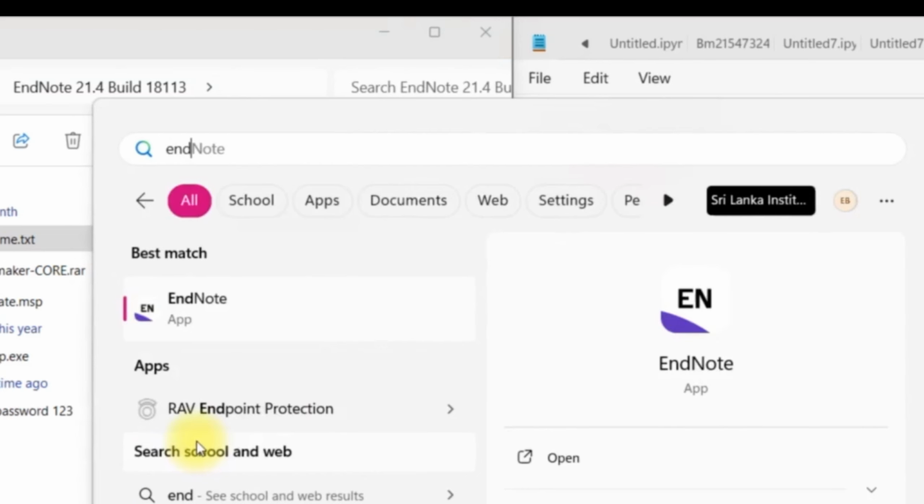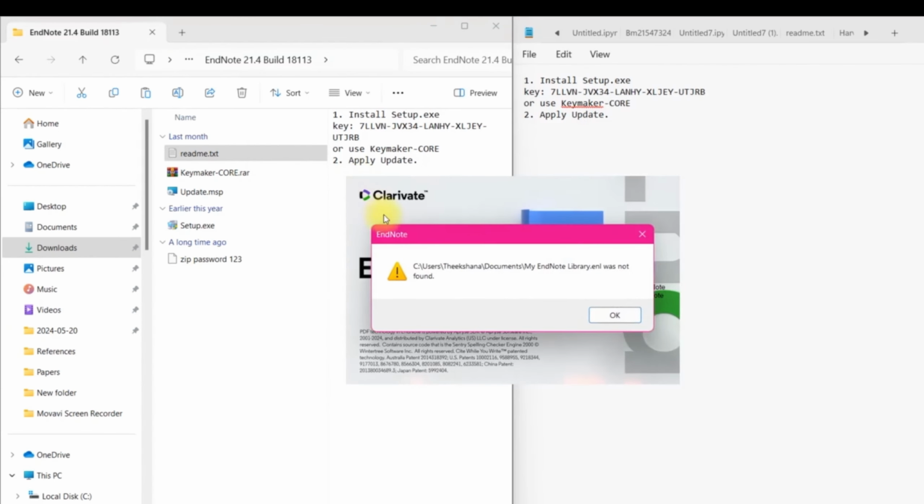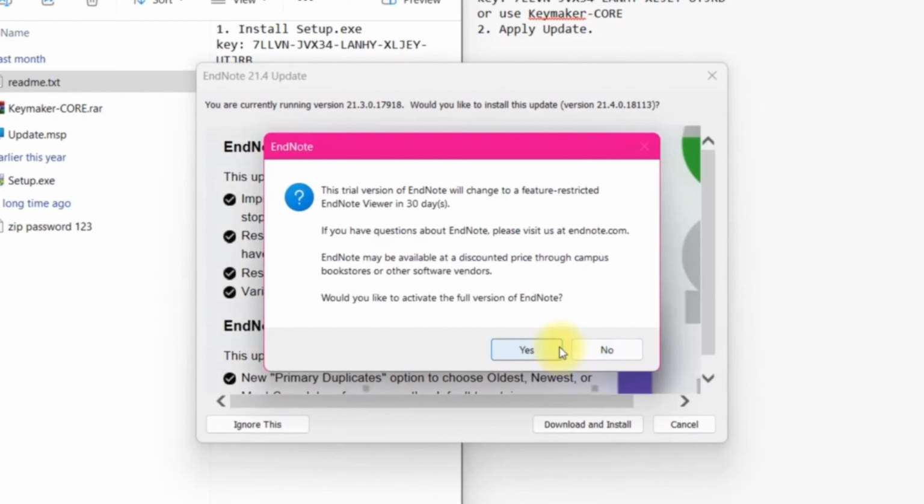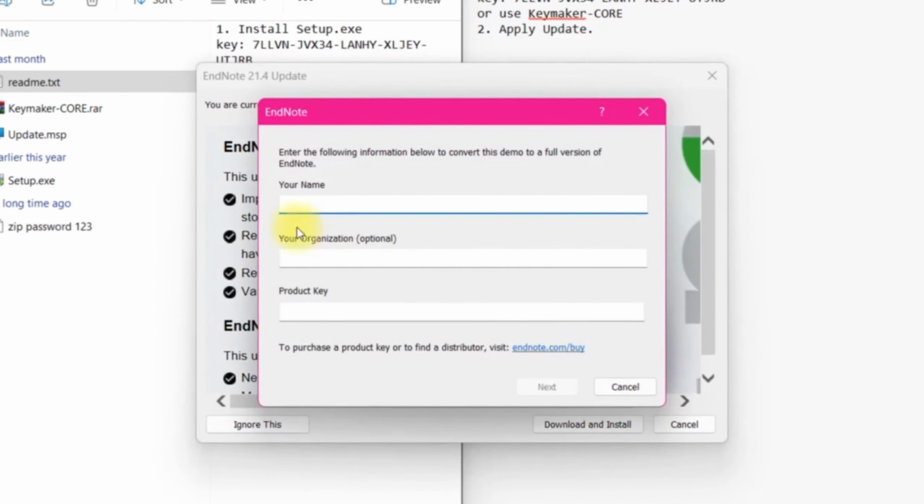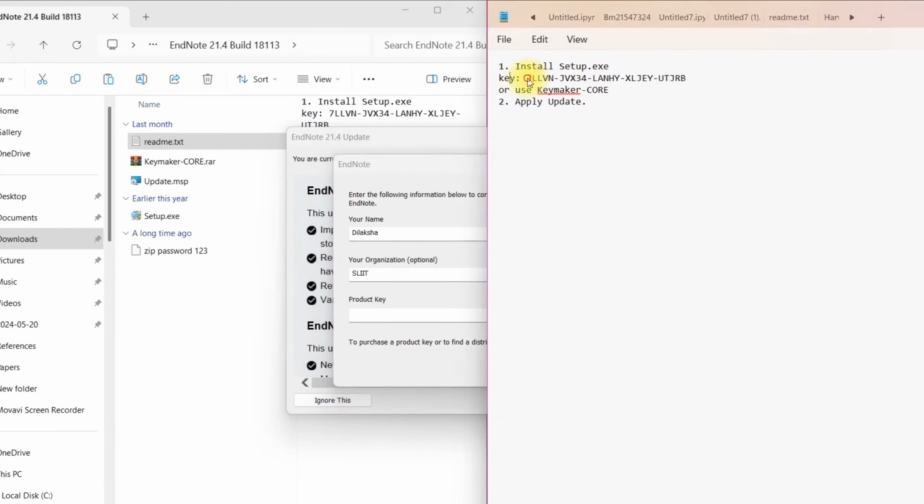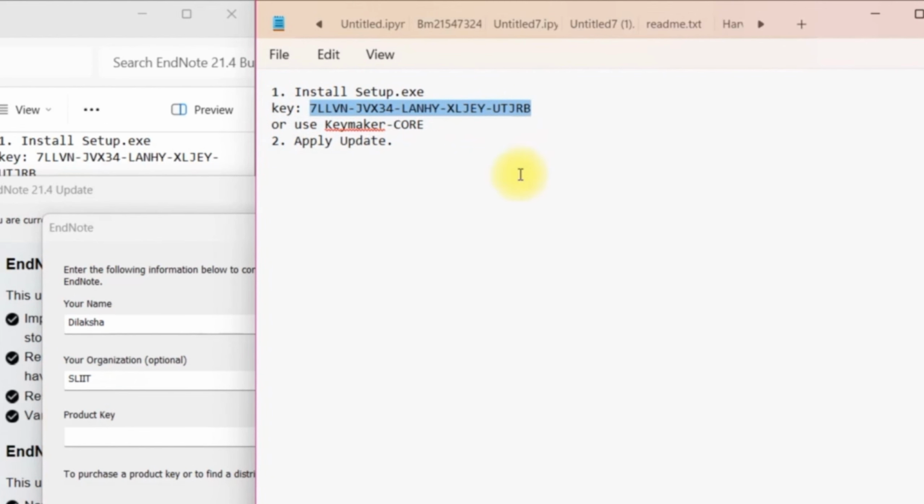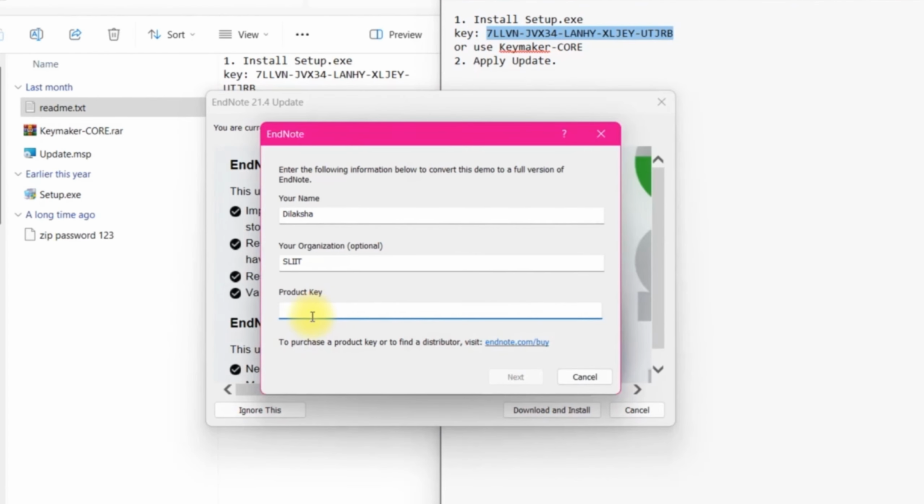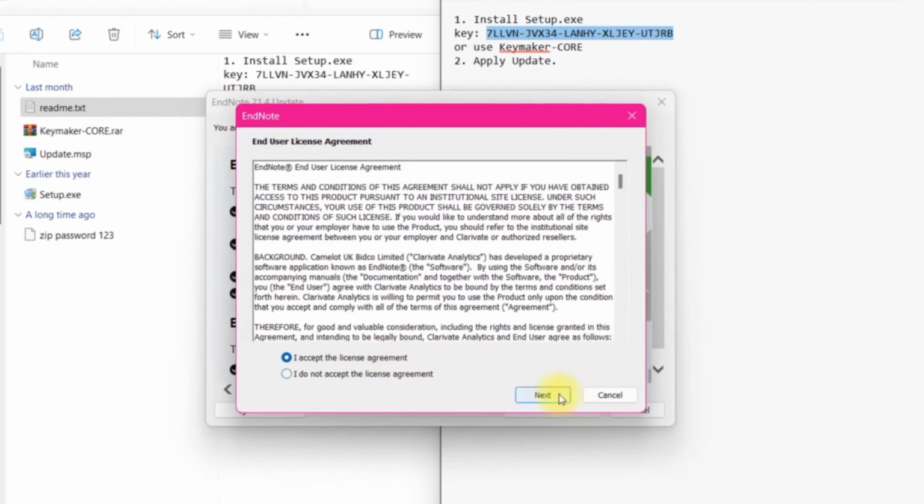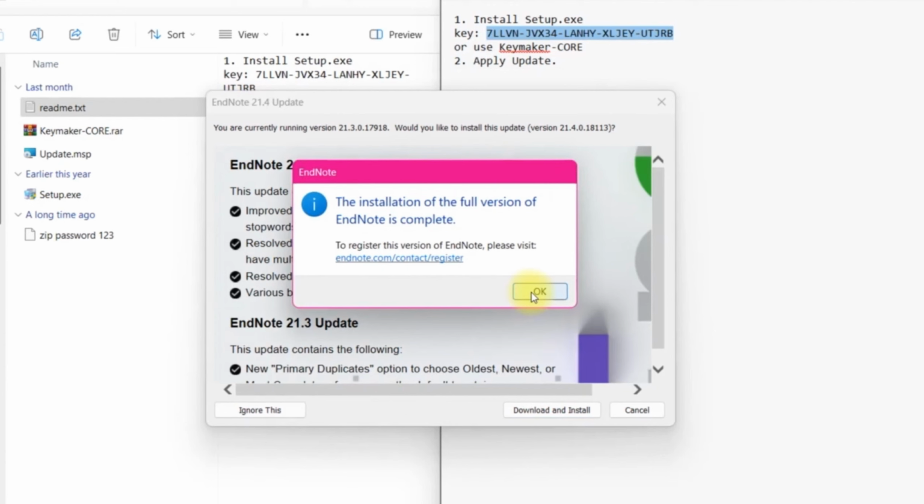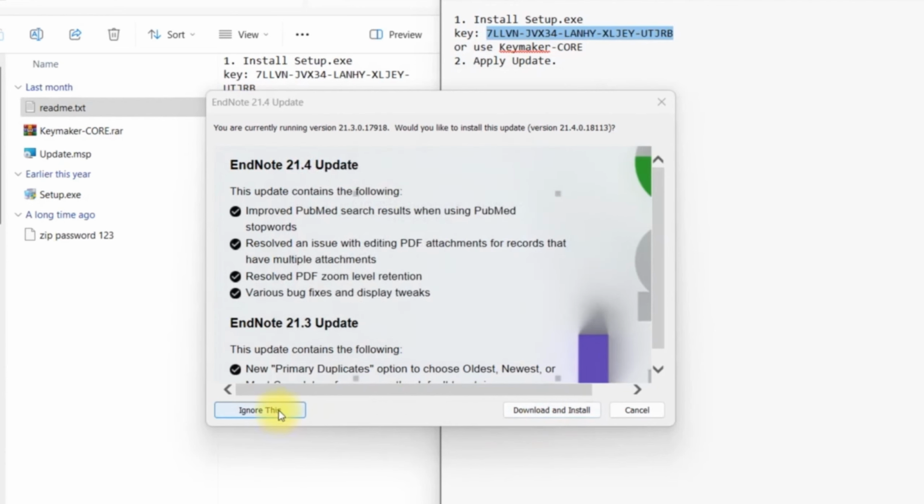Now, open the EndNote software. Now enter your name. Enter your organization or university. Now, go to the previously opened text document. Copy this key and paste here. And click on Next. Select here and continue. Ignore this too.